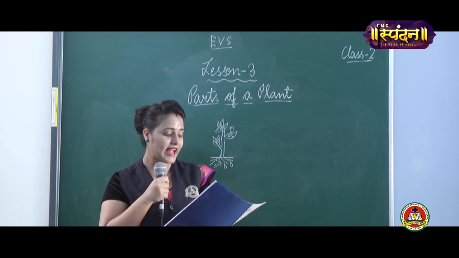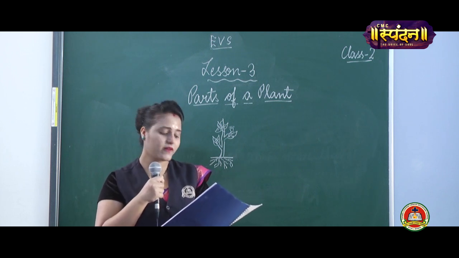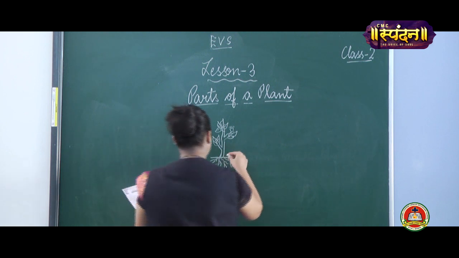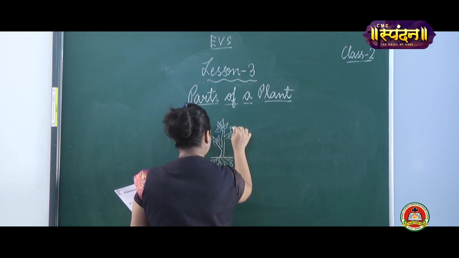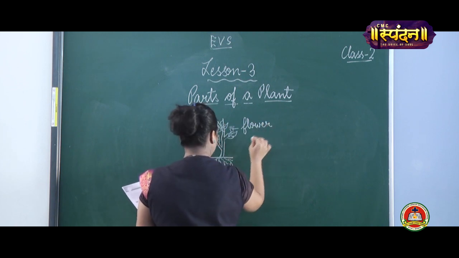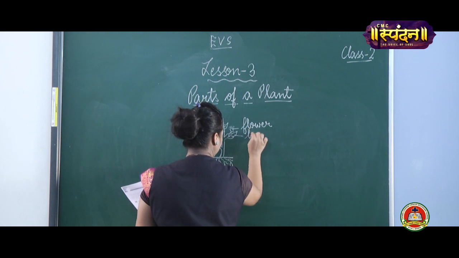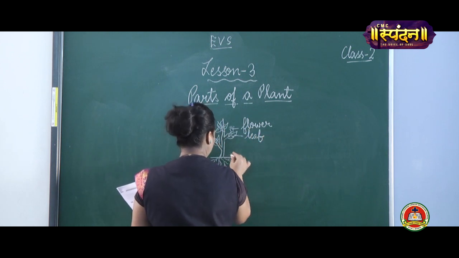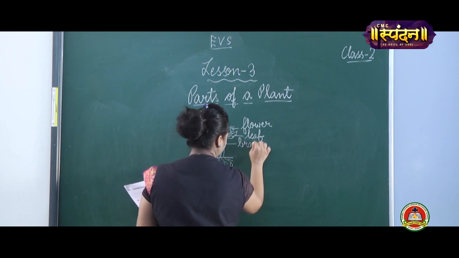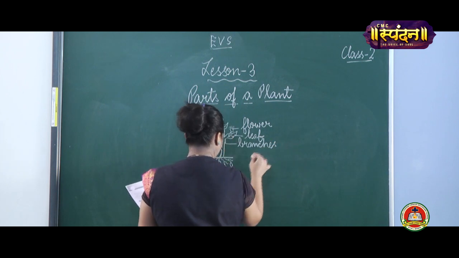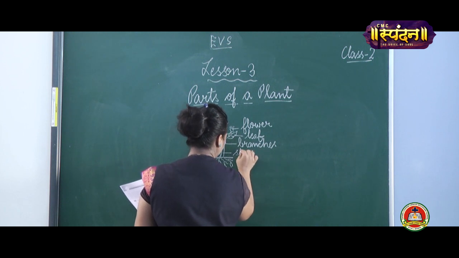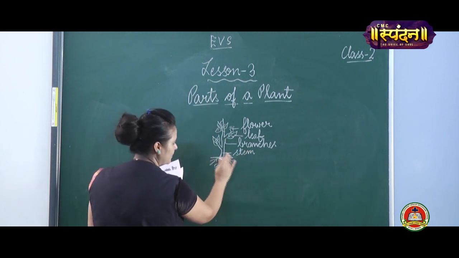Stem, leaves and branches are above the soil. So, let me show you over here. Above the soil, what all things can you see? You can see flower. Yes. You can see leaf. Yes or no? You can see branches. Yes or no, my dear children? Then you all can see stem. Yes or no? All these are above the soil.